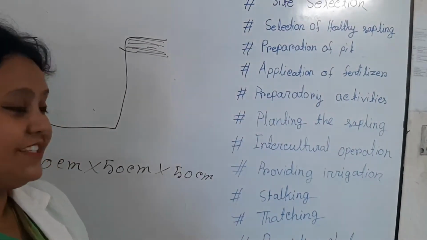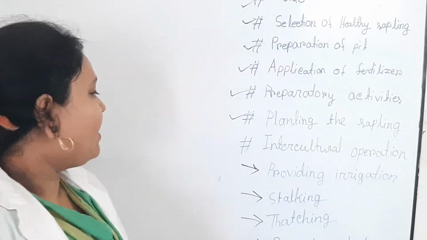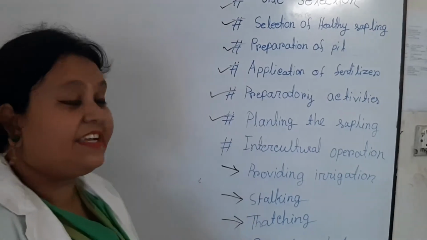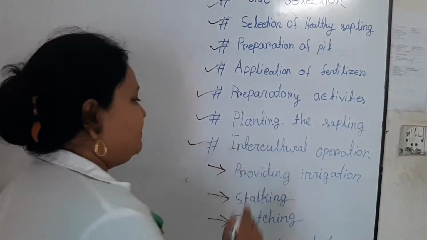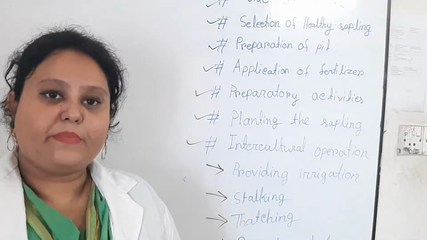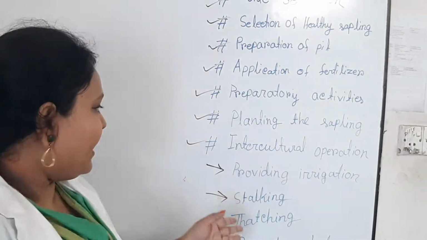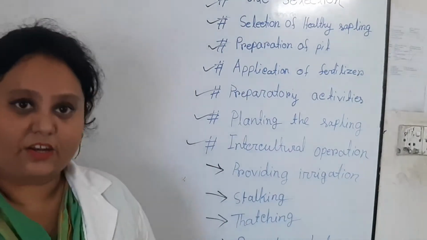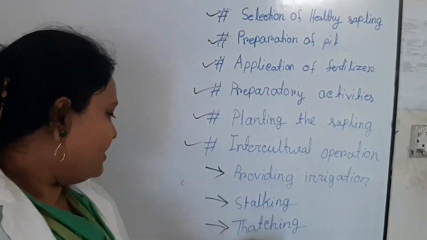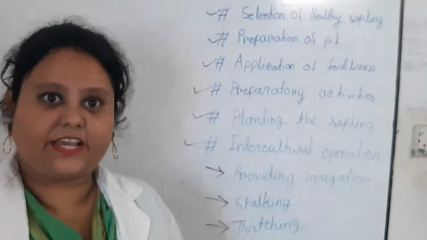Then intercultural operation. Now the most important point, that is intercultural operations. After sapling plantation, much care should be taken, and the main intercultural operations are providing irrigation, staking, thatching, and providing shade.